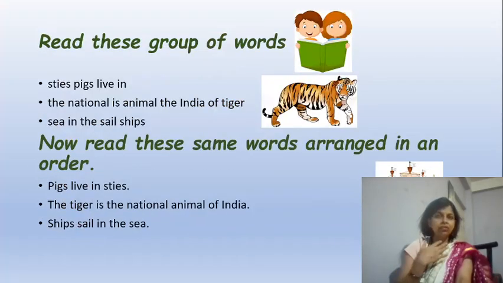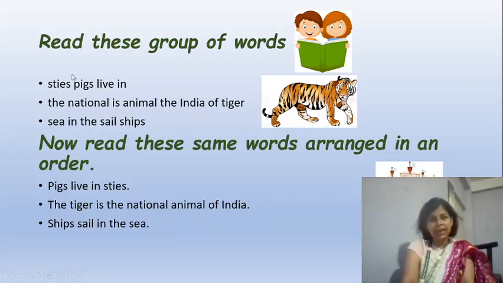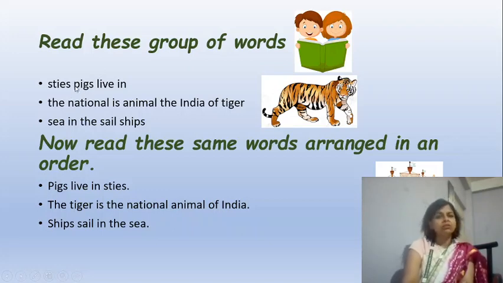Now, children, I am speaking to you in words which are not incomplete. You can understand because I am speaking something which makes a meaning. So let's see, there are certain words on our screen. You can see sties, pigs, live, in. Now sties is actually a home of a pig, like that of a kennel of a dog. Why sties? Because it's a plural. We are talking about more than one. So this doesn't make sense, does it? No. So what would be the correct answer, children?